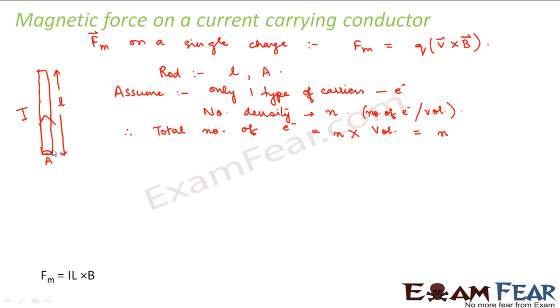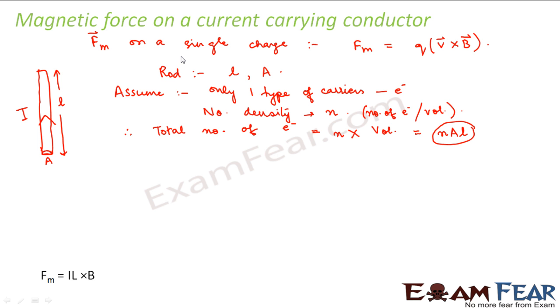Volume is nothing but length into area. So this will be NAL. This is the total number of electrons inside this rod, and due to the movement of these electrons, current is flowing through the rod.